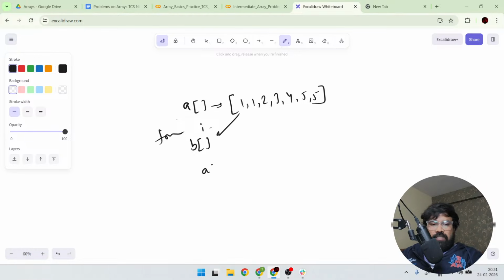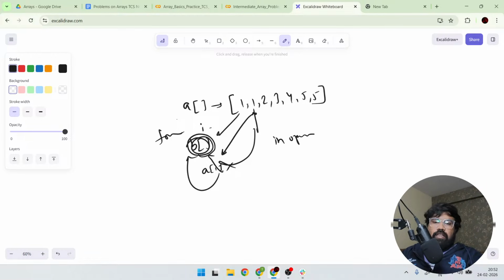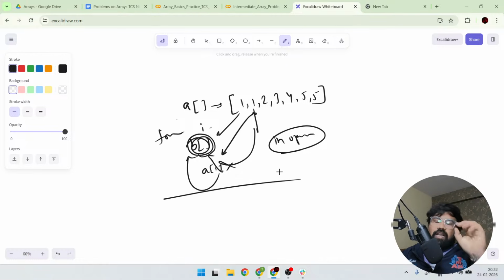For example, if the present element is not in B, they will copy. If the element already exists in the second array, they won't move, they will skip. So they will use the in operator in Python, and again these are all stupid approaches, which is nothing but the brute force method. So I don't recommend these types of approaches.